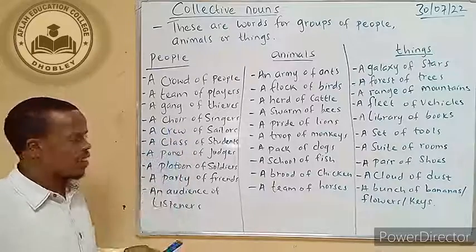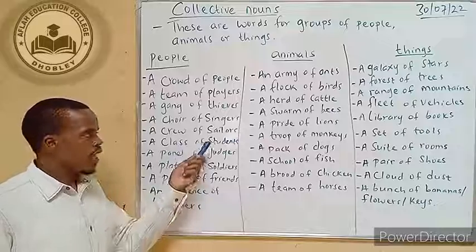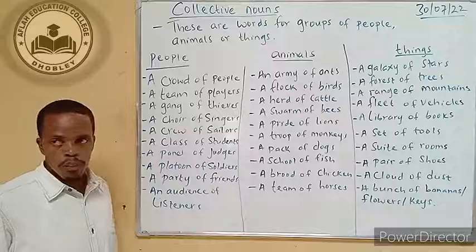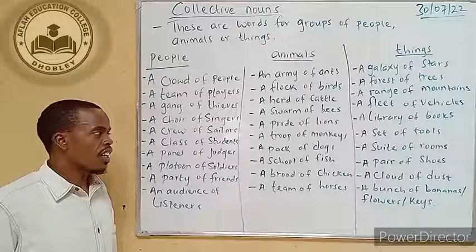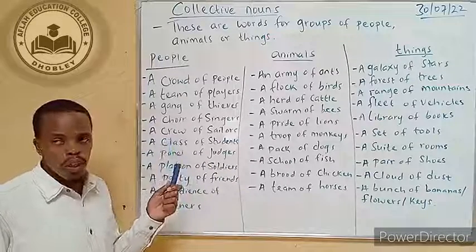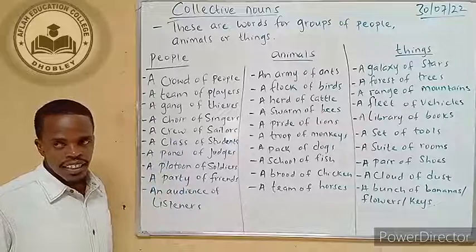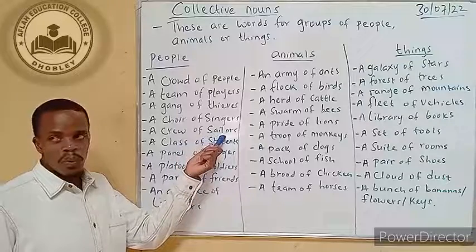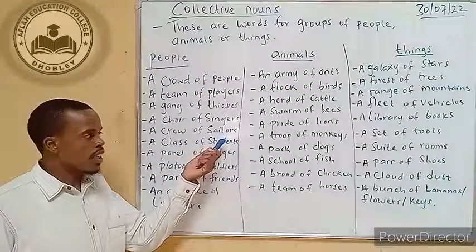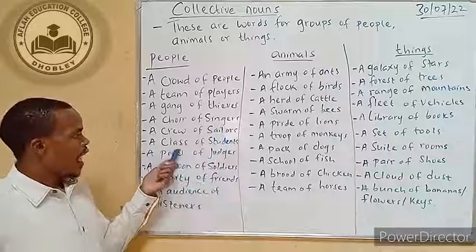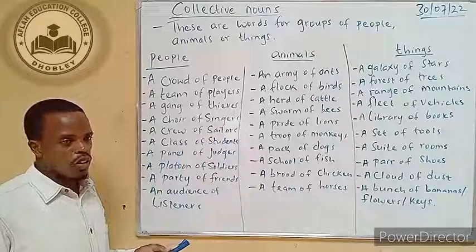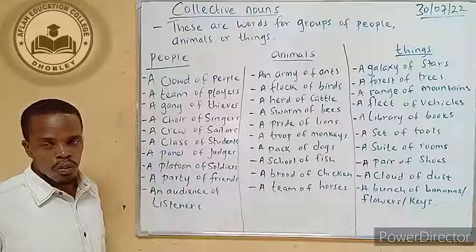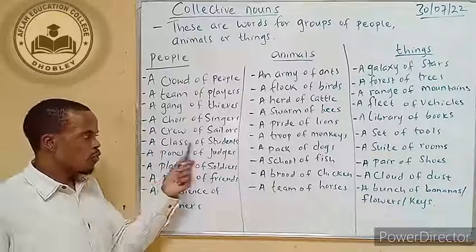A crew of sailors. These are people who work in a ship, or also the people who work in an aircraft are also called the crew, but we call them the crew of flight attendants. So the crew of sailors, these are sailors, people who are working at the sea, they are working in a ship. A class of students. When the students are in a group, we call it a class. This is what we call a class, a group of students.